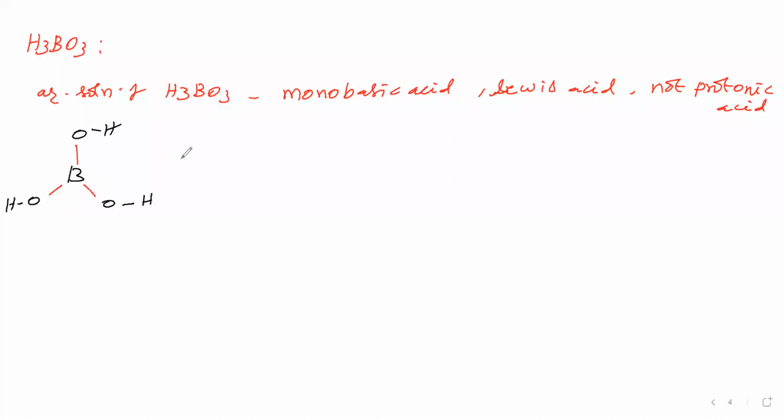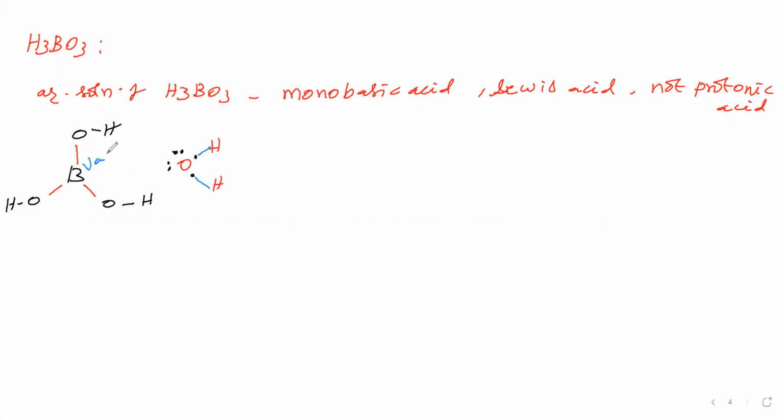Then we will take a water molecule. Water molecule contains 1 oxygen and 2 hydrogen atoms. Now this oxygen valence shell contains 6 electrons. Okay. Now we will give the bonding. Here one bond we will give, here one bond we will give.